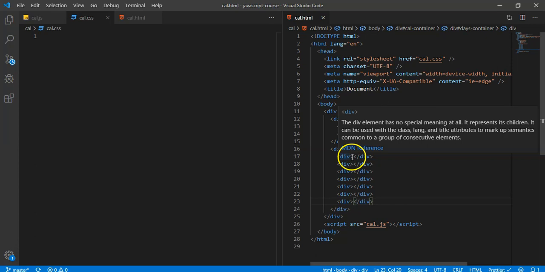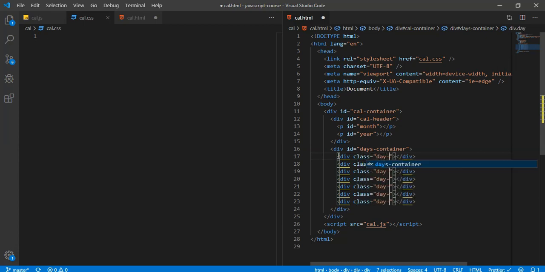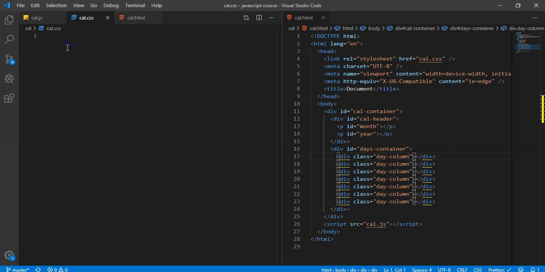Okay, now each one of these I'm just going to give a class of day column. Well, what else do we want to do? I think that's actually good right now. That pretty much is going to be all of our HTML, I think. I'm probably wrong about that. Like I said, I'm kind of winging this, so I have no idea how this is going to turn out.